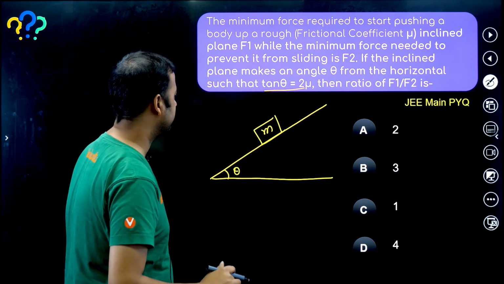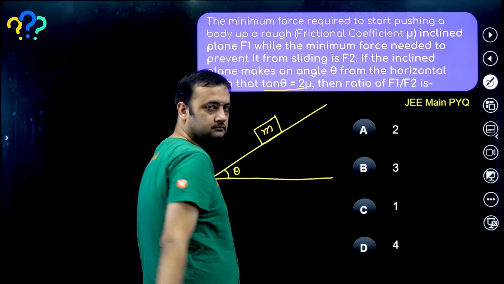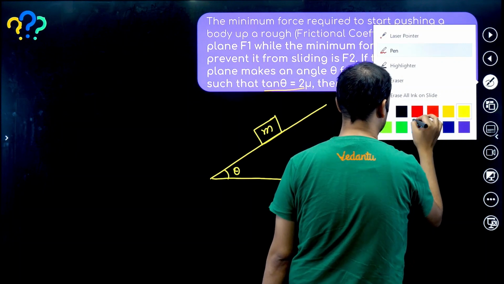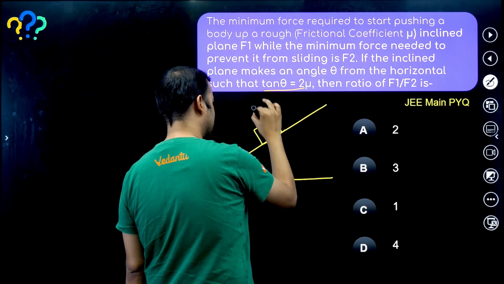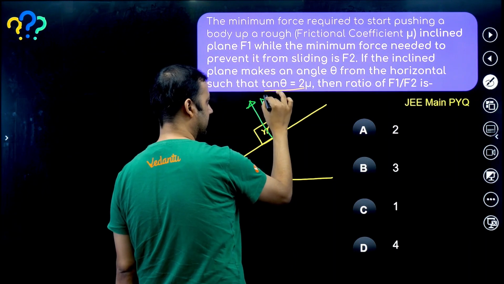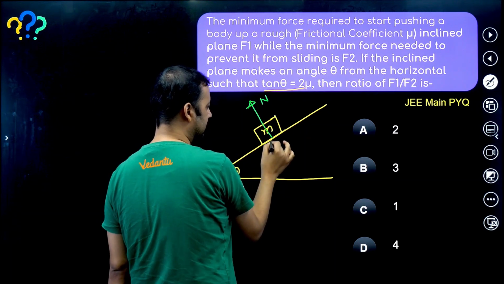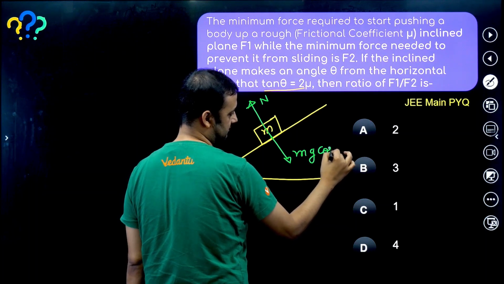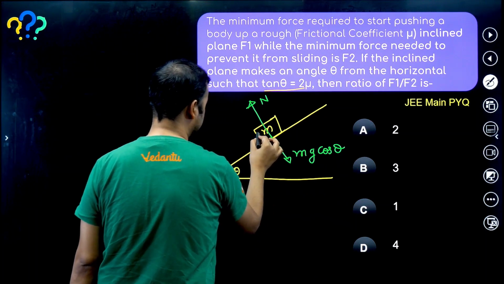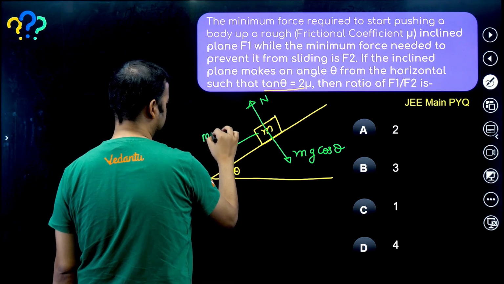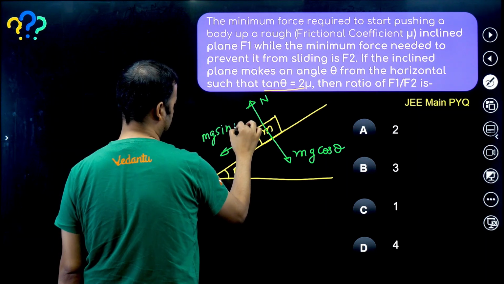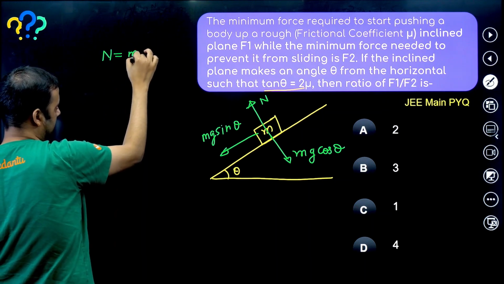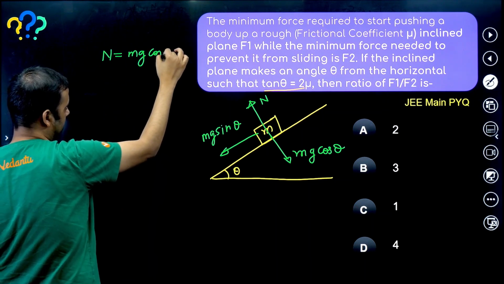Now let me draw the forces first. One will be this normal reaction. Normal reaction will always be acting in this direction. Mg cos theta will always act in this direction, right? And mg sin theta will always act in this direction. And normal will always be equal to mg cos theta. These things are fixed. These things will not change.